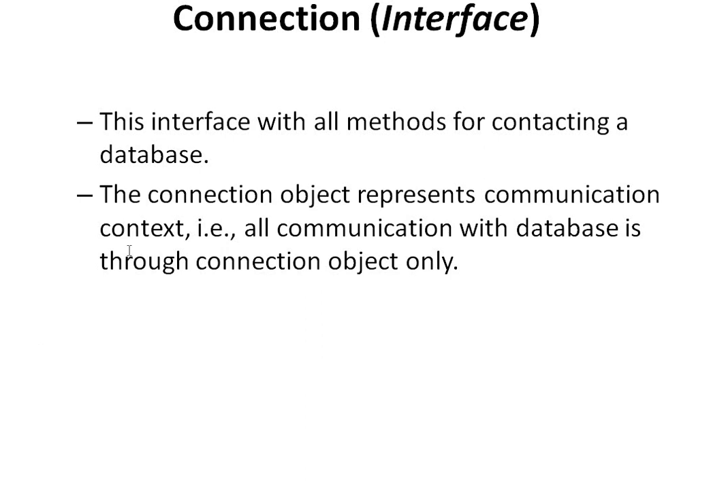Next, connection interface. This interface has all the methods for contacting a database. Here the connection object stores the database connection. Through that connection, we can communicate with the database. The connection object represents the communication context. That means all communication with the database is through the connection object only. That is what I explained.